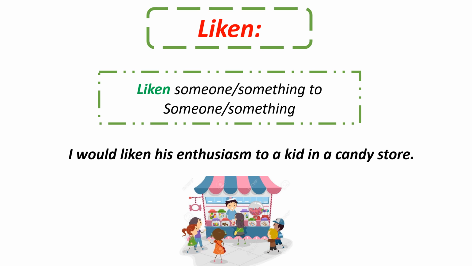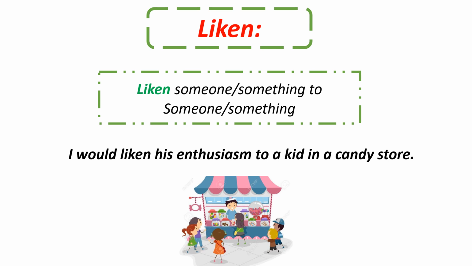You are enthusiastic. And when a kid enters a candy store, he will be so excited, and he wants all the candies in the store, right? So I compare the enthusiasm and the kid. I see that both are similar, and I compare them with liken.